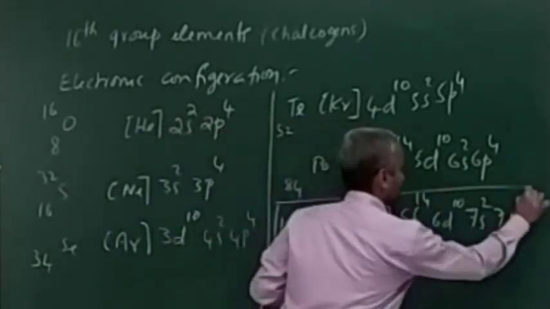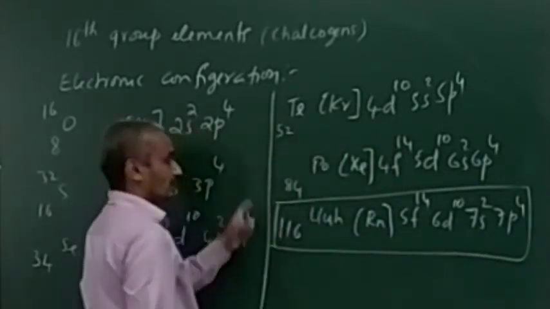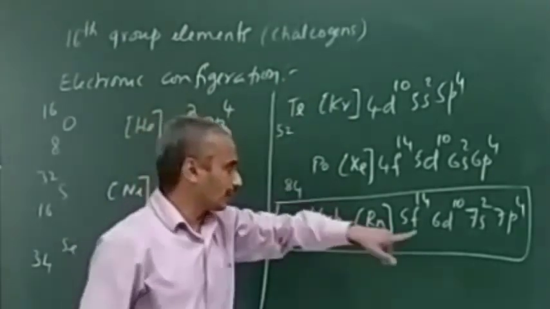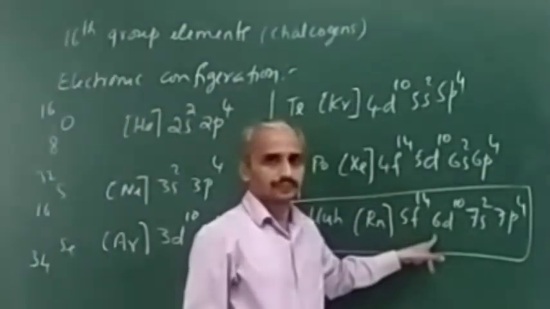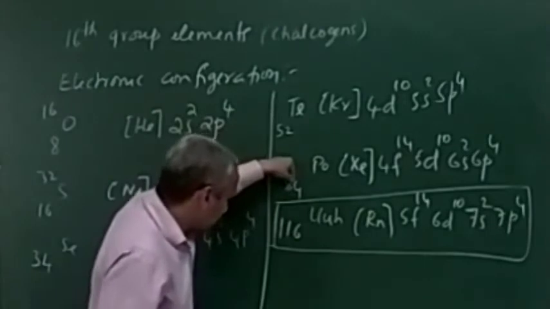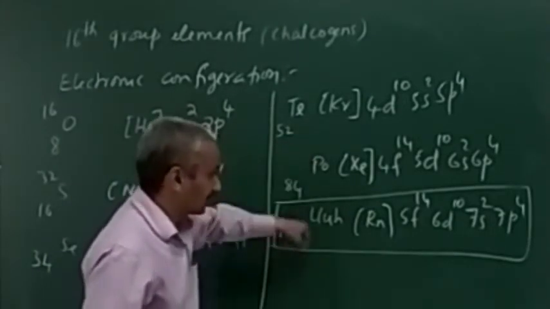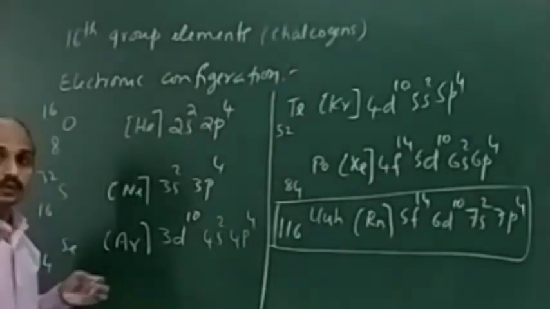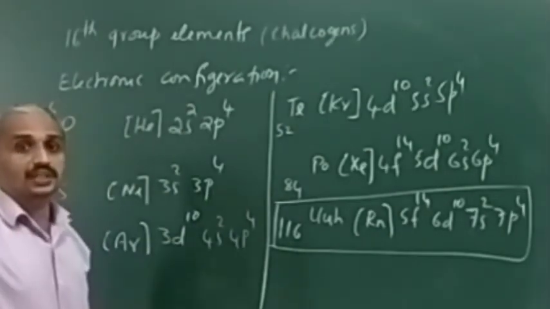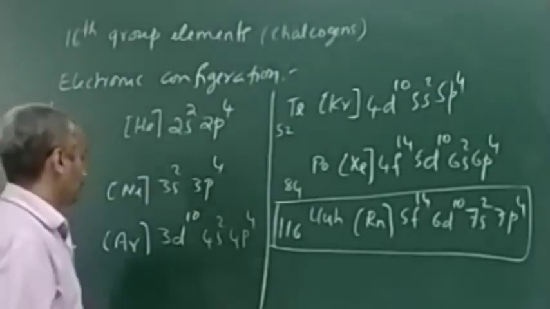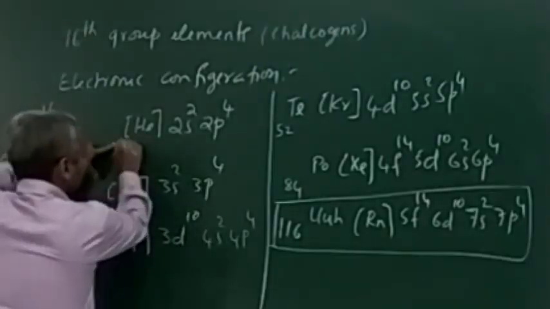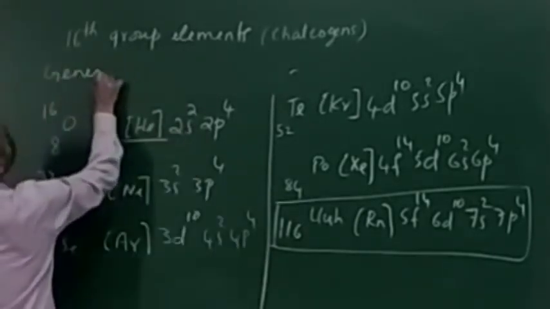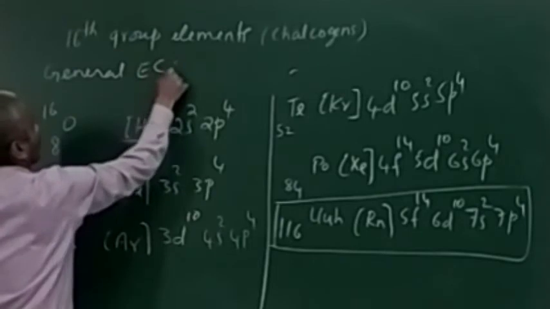Next member, if at all, then this will be there. They may ask, if the next member is there, what will be its electronic configuration? So add 32 to the 84 polonium, then we get this. So if we see this, what will be the general electronic configuration of the 16 group elements?